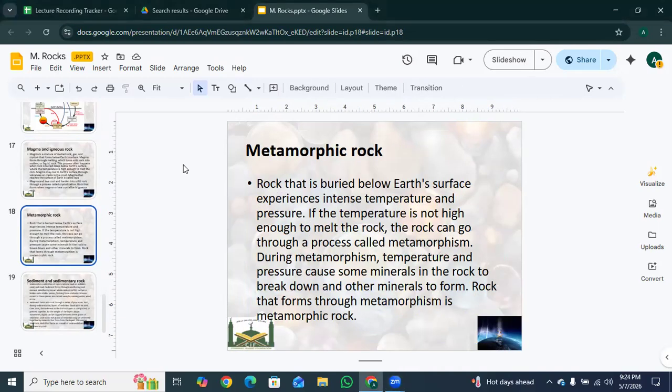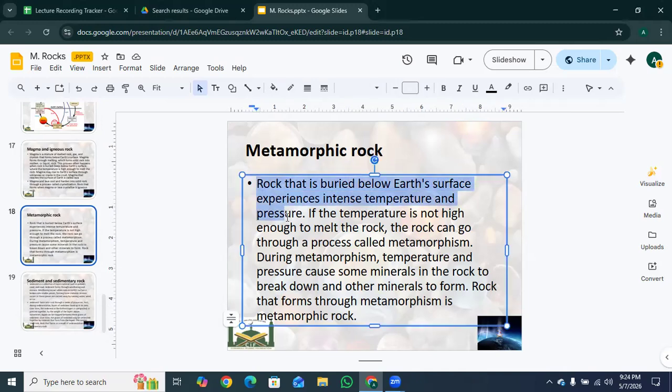Okay, moving on to the next rock type, which is metamorphic rock. This slide basically explains how rocks transform without actually melting. Rock that is buried below Earth's surface experiences intense temperature and pressure. If the temperature is not high enough to melt the rock, it can go through a process called metamorphism.